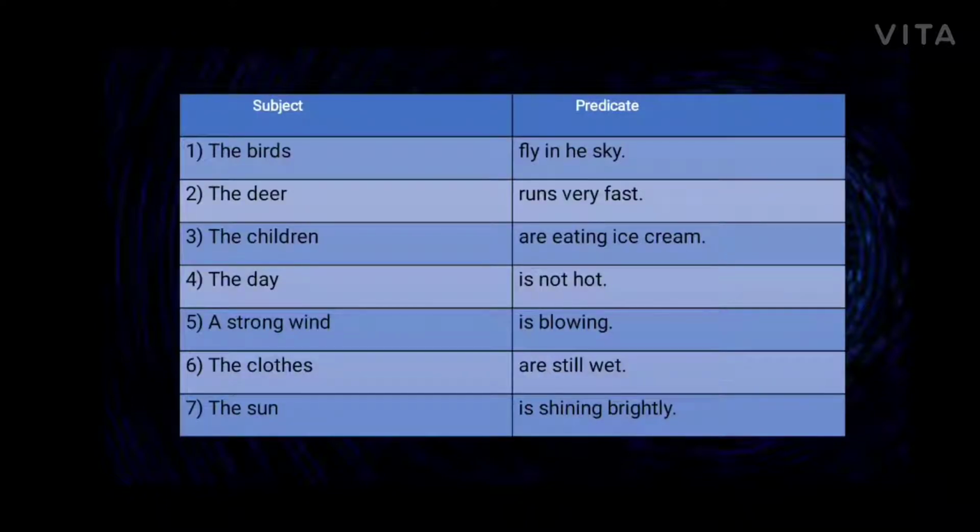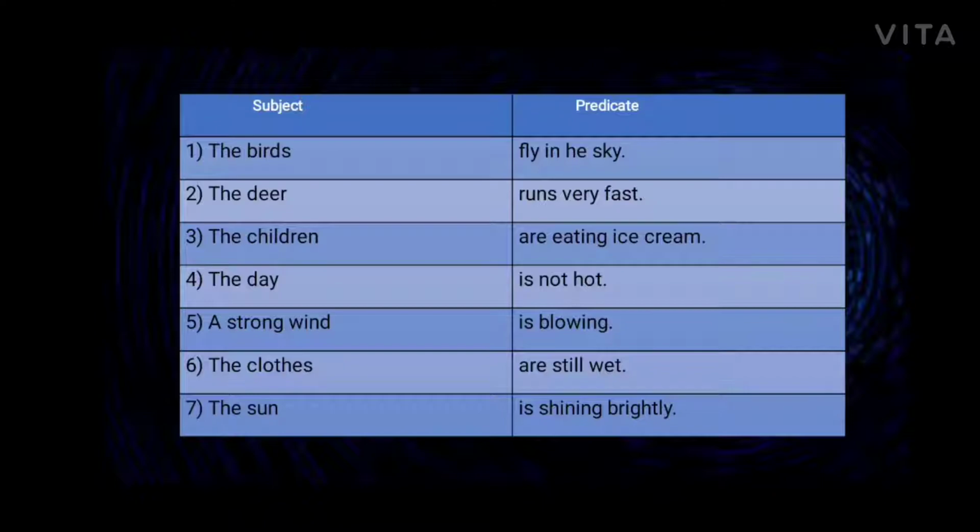Let's see some more examples. Here, subject and predicates are divided. Let's see. The birds, that is the naming part. So, it is the subject. And fly in the sky, that is the predicate part. So, the complete sentence will be: the birds fly in the sky. Second, the deer runs very fast. In that sentence, the deer is the naming part of the sentence. So, it is the subject. And what is the deer doing? Runs very fast.